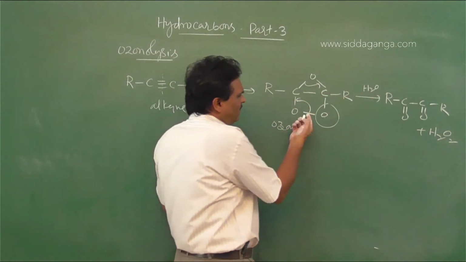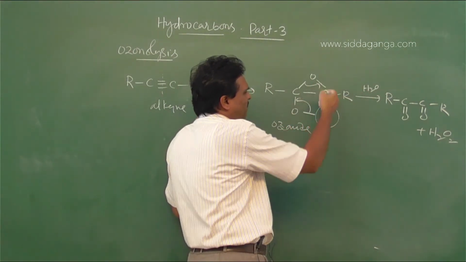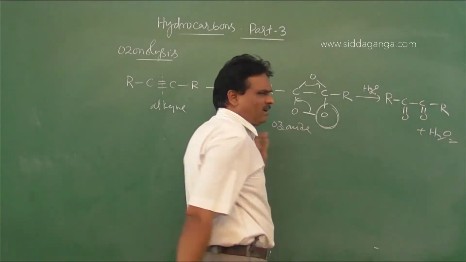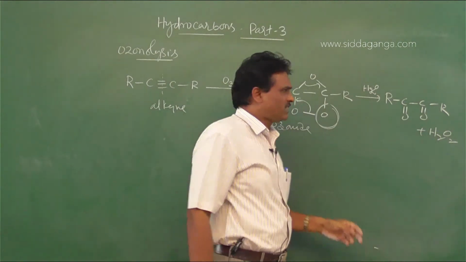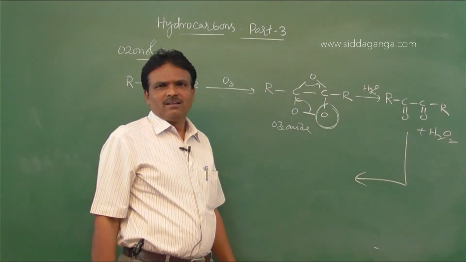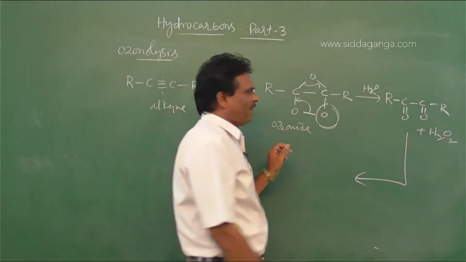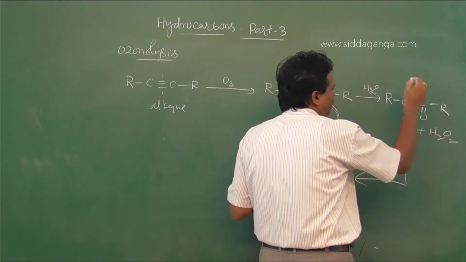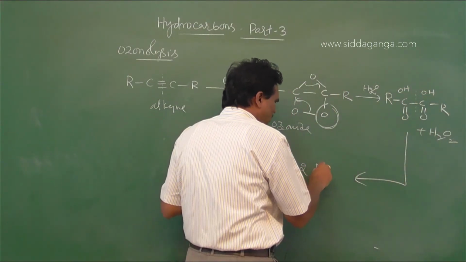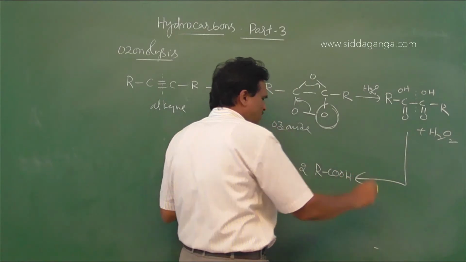Look here, the bonding electrons shift, and this oxygen atom takes up water and is converted into hydrogen peroxide. Further this hydrogen peroxide, the reaction does not stop here, so this bond breaks. So here OH and OH to form 2 moles of RCOOH.